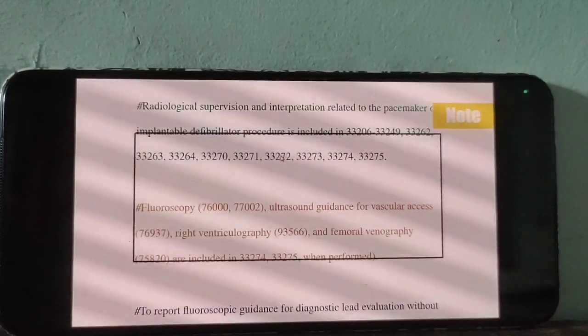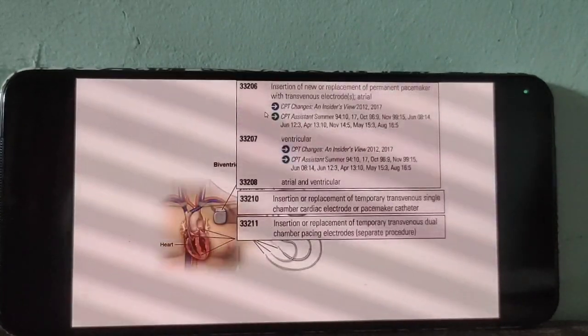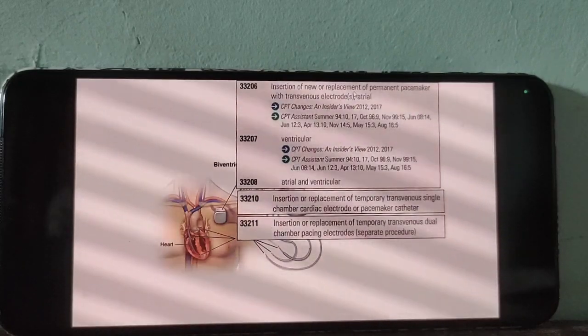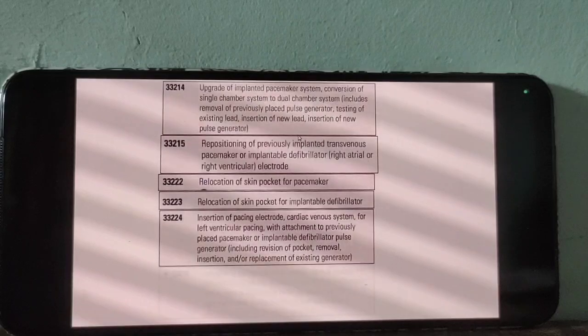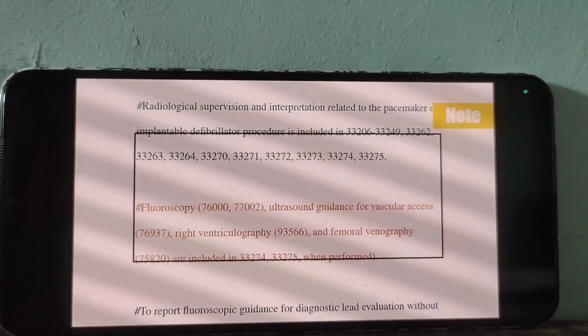Here we have codes 206 to 208 for this. We can apply this code for inserting a new device as well as the replacement. But we can't apply this code, because what type of technique is this? Transvenous technique.